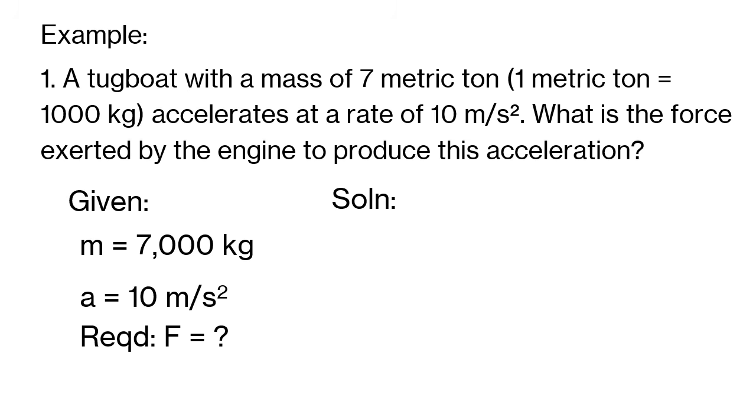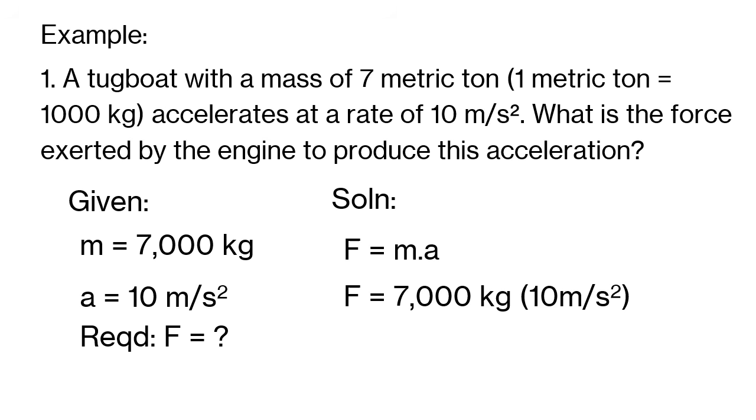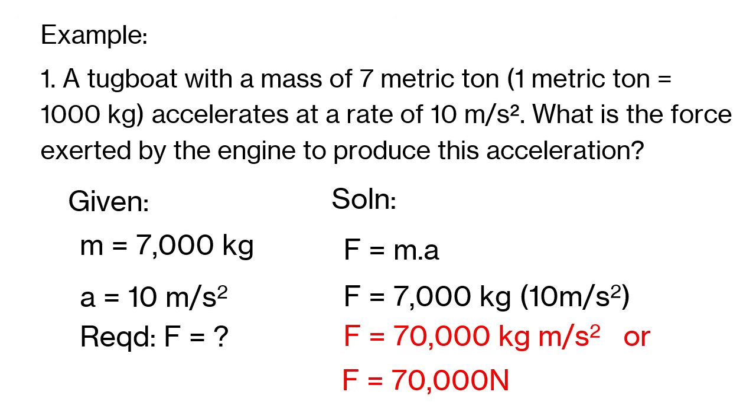Now, we are given mass, which is 7 metric tons or 7,000 kilograms based on our conversion. Acceleration is 10 meters per second squared. We are asked to find the force. Now, to solve for force, we have mass times acceleration. Mass is 7,000 kilograms, and acceleration is 10 meters per second squared. Multiplying them, we get 70,000 kilograms meter per second squared, or that is 70,000 newtons.